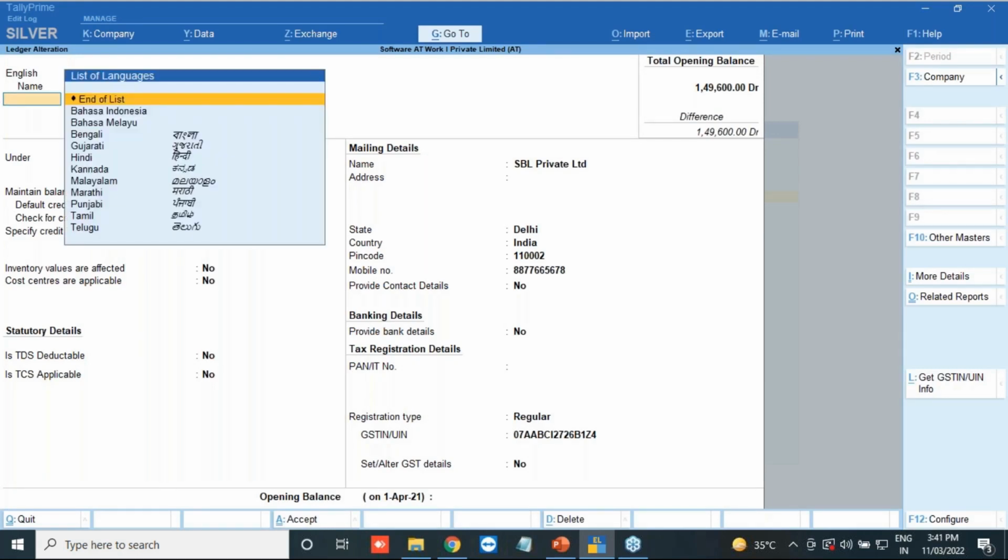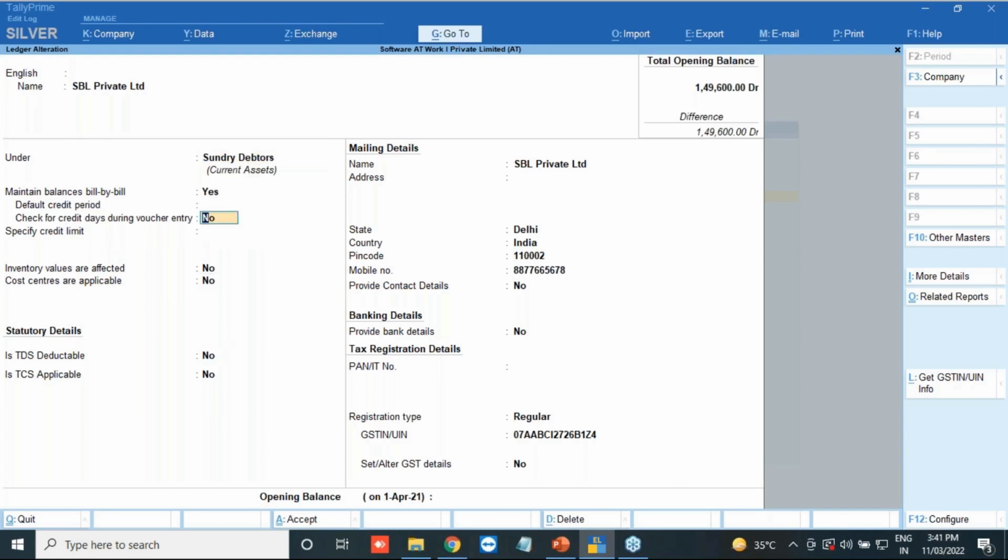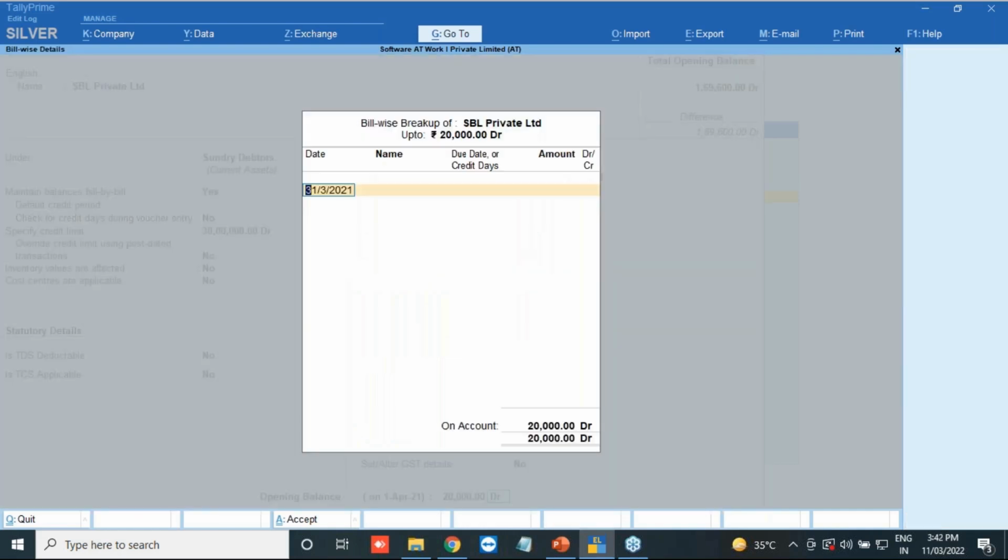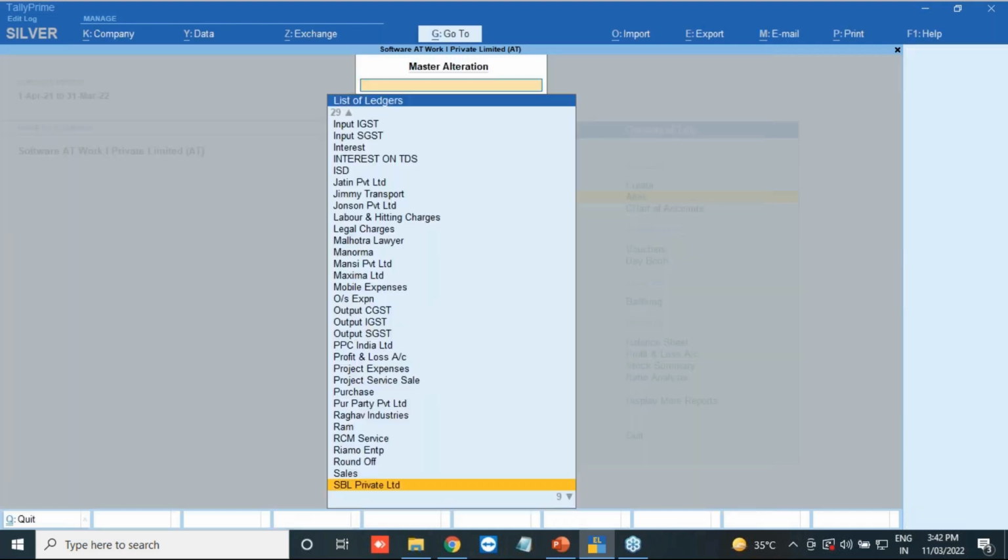And here what I'll do, I'll just use specify limit. I will give the specify limit as 30 lakh rupees. Okay, this is how I have updated one piece of information. Then I will update the address if I have. So I am an admin, I am updating this information, and I have given 1st April 21. Suppose I have given the balance over there. Okay, so I have given the opening balance. So once I enter and accept this one, okay, I will accept the SB Private Limited.